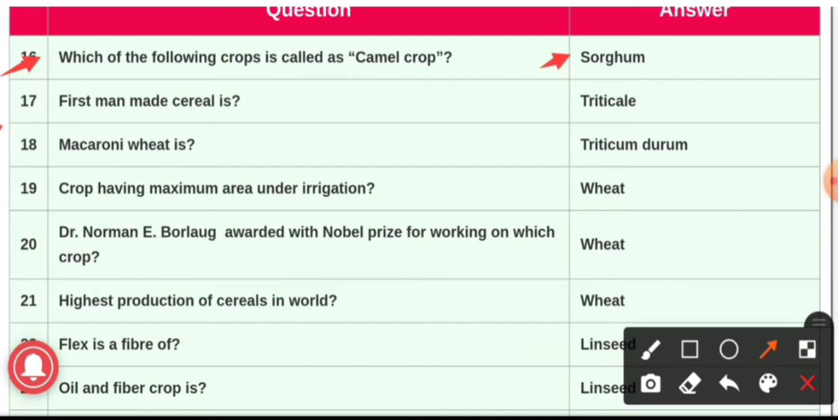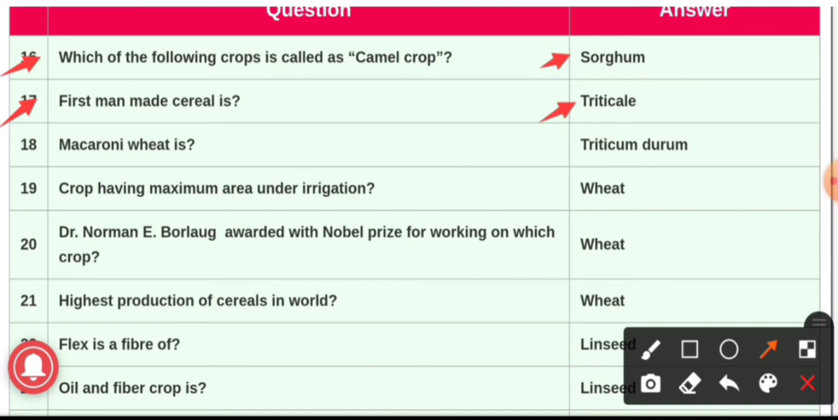Question number 17. First man-made cereal is, and the answer is triticale. It is the first man-made cereal which was produced by Rimpu, and it is the cross between wheat and rye, and it is an intergeneric cross.